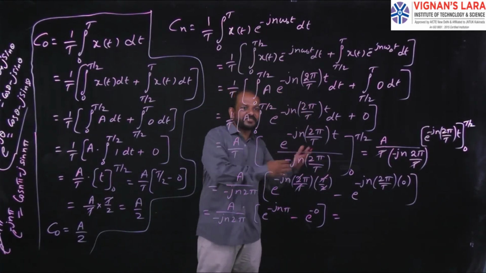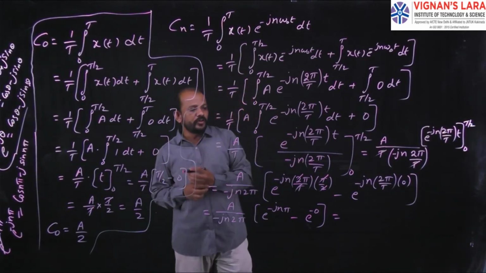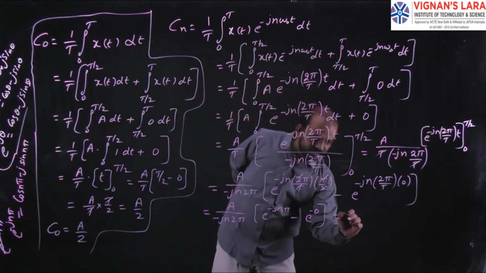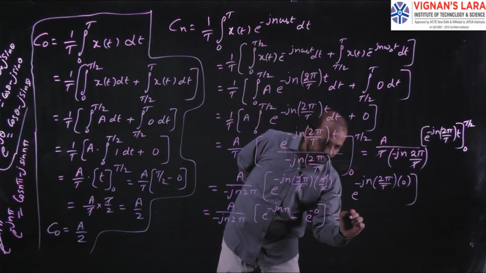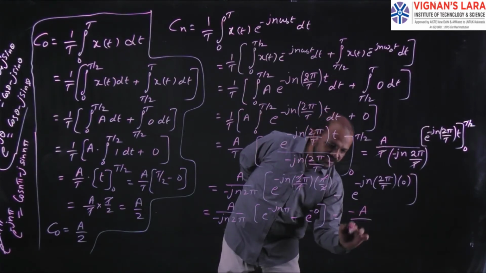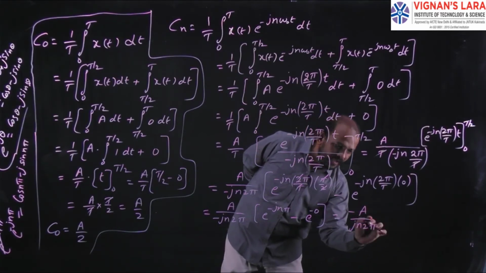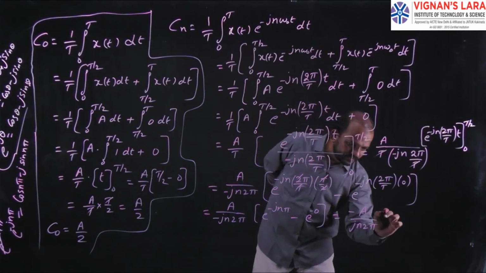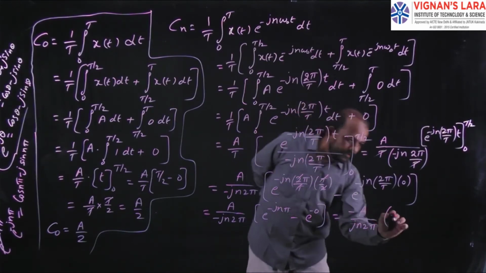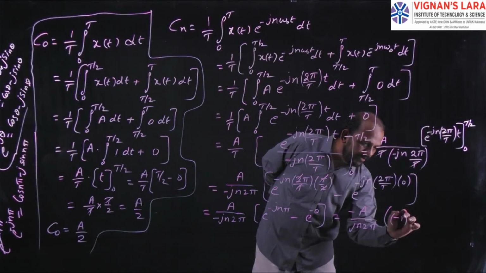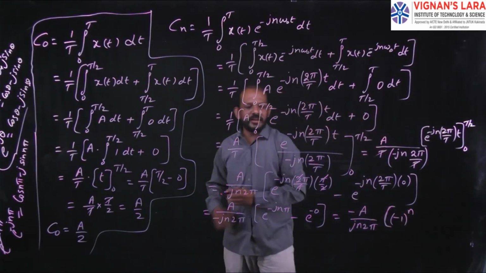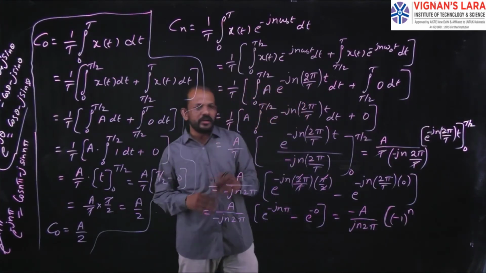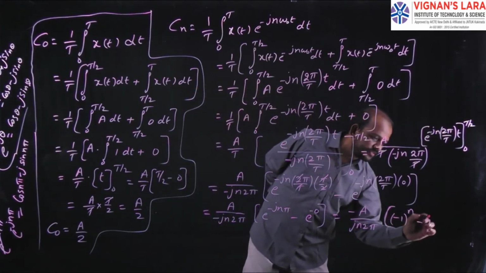In some cases it will be plus 1, in some cases it will be minus 1. So how do I have to write the value of this one? That is minus A by j n 2 pi into this one, minus 1 whole power n. Based on the value of n, either it will be plus 1 or minus 1.